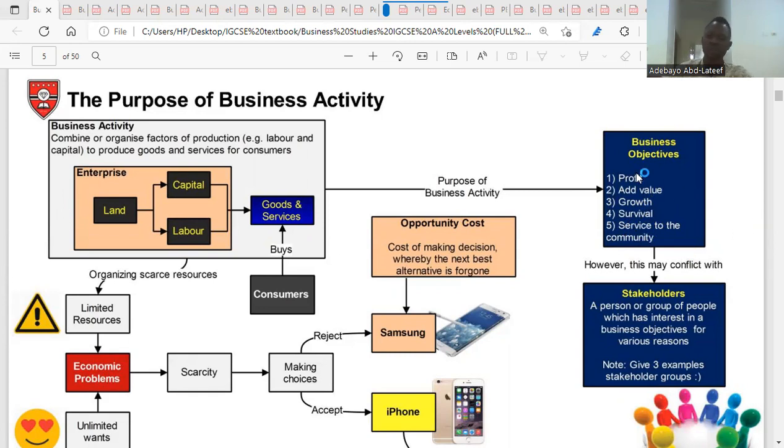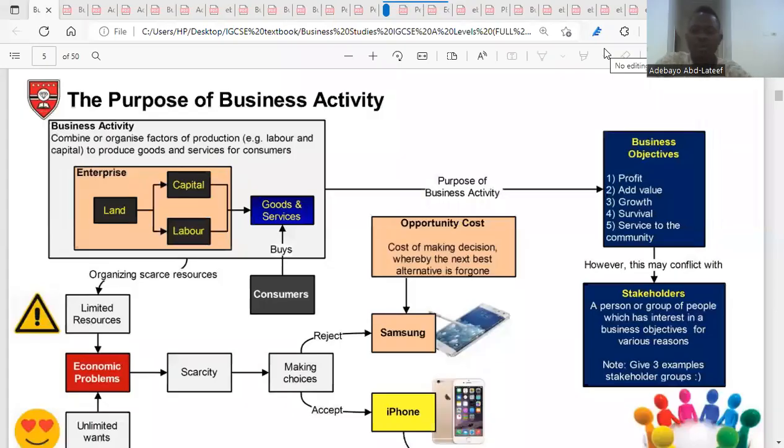So we start with profit. Profit is one of the objectives of a business. What is profit? Profit is your total revenue minus your total cost. Your total revenue, TR, is your price multiplied by the quantity of products you sold. So profit is your total revenue minus your total cost.